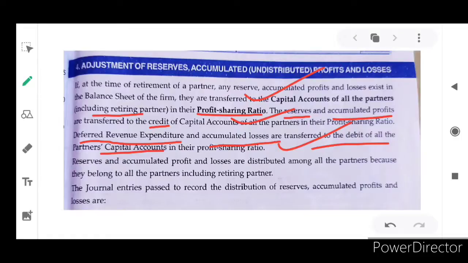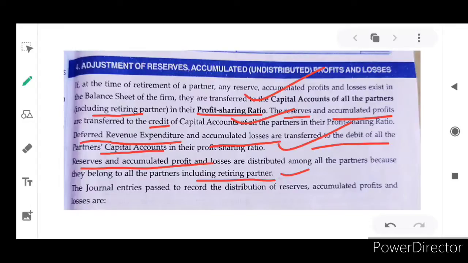Reserves and accumulated profit and losses are distributed among all the partners because they belong to all the partners, including the retiring partner. Now he is retiring from the firm, but before he was a present partner in the firm, isn't it? So his contribution is also very important to the firm. So we distribute the reserves, accumulated profit, everything to all the partners including the retiring partner.